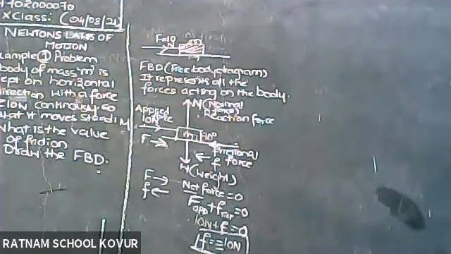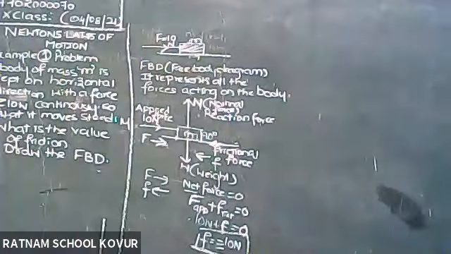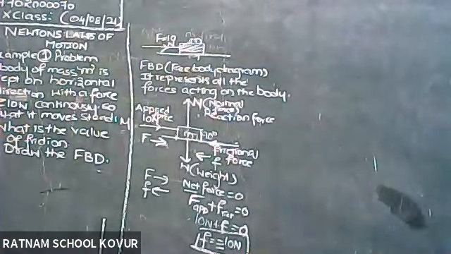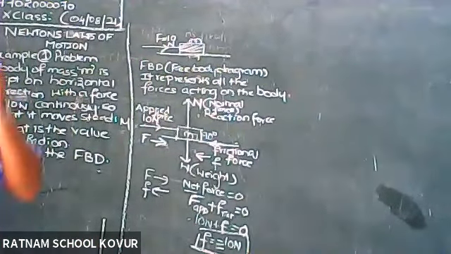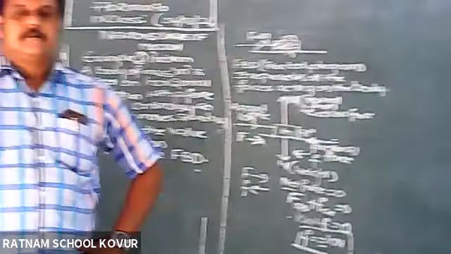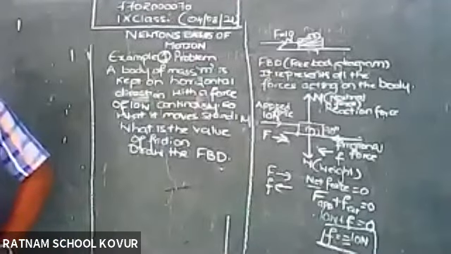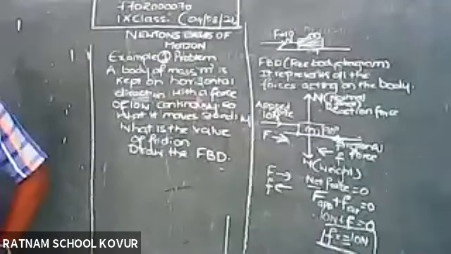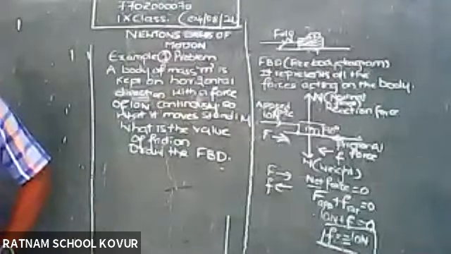Unmute, sir. Sir, there you added applied force and net force, sir. Applied force plus friction.